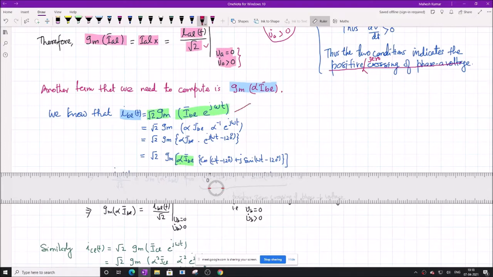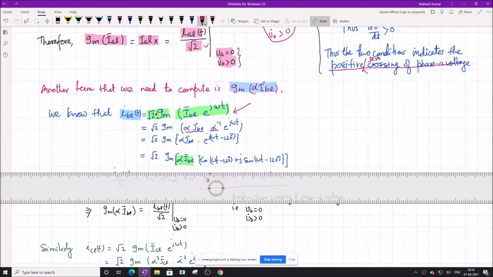You can always write the I_BL function of time like this. Now we will do a trick here because we are looking for alpha I_BL, so we will multiply by alpha here, alpha into I_BL, and divide by alpha, alpha to the power minus 1.